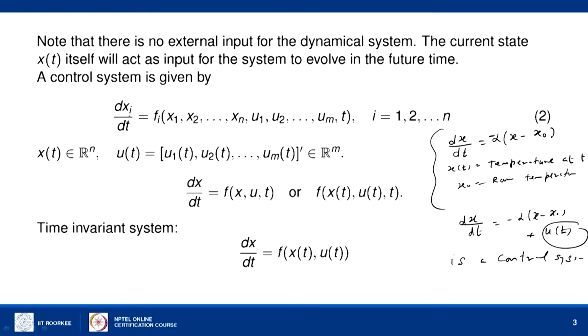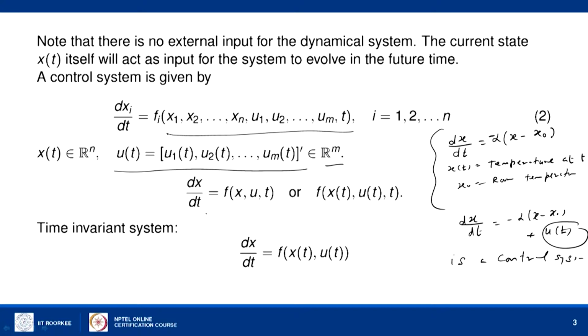So, here we write a control system in equation 2: dxi/dt is fi of x1, x2, ..., xn and u1, u2, ..., um and t, for i equal to 1 to n, and u of t, that is u1, u2, ..., um of t, belongs to this control space R^m.